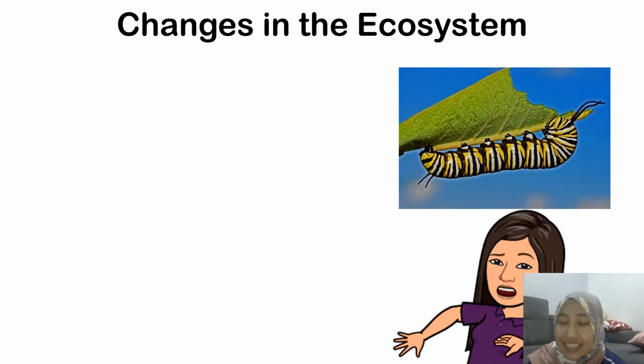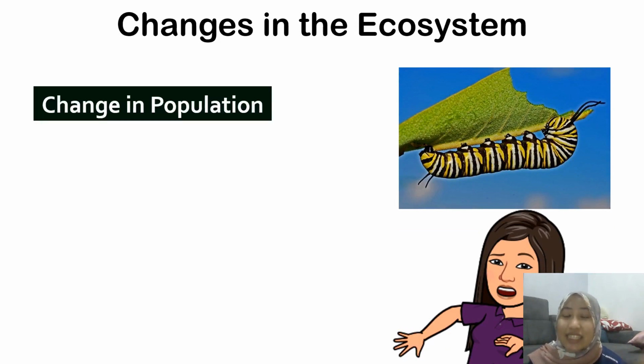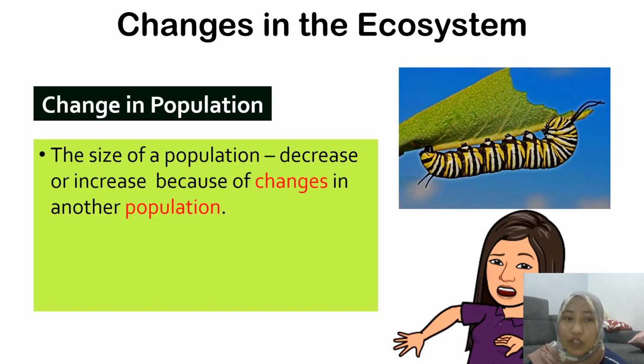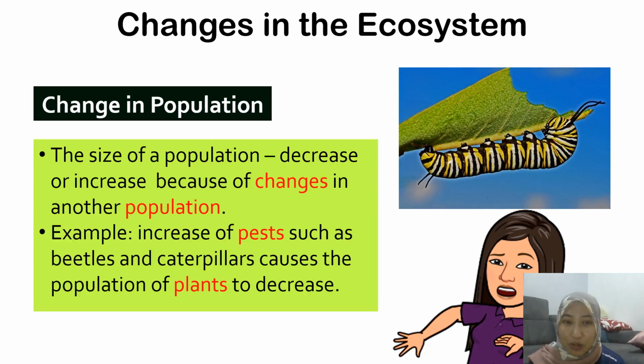The next change that may occur in the ecosystem, the last one, is the change in population. For example, the size of a population will decrease or increase because there is a change in another population, because of the interaction between organisms. For example, we have pests such as beetles and caterpillars. They feed on plants.